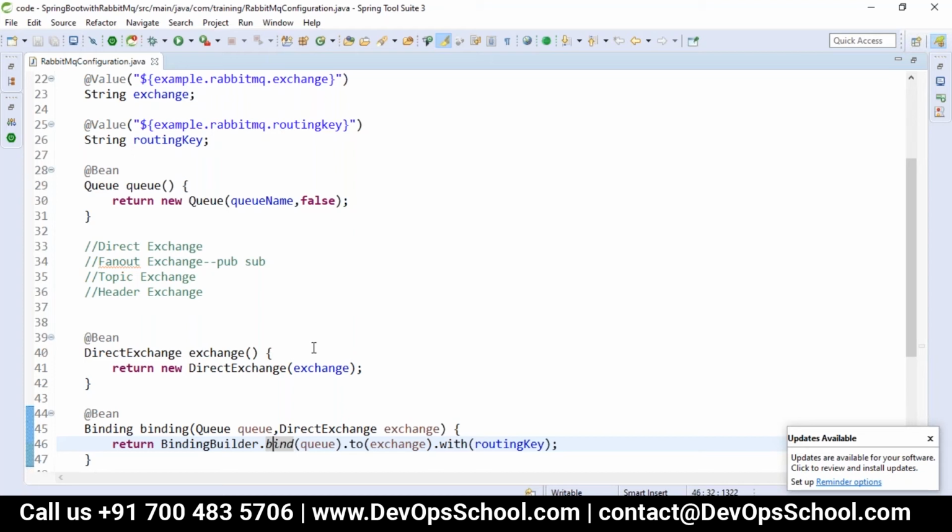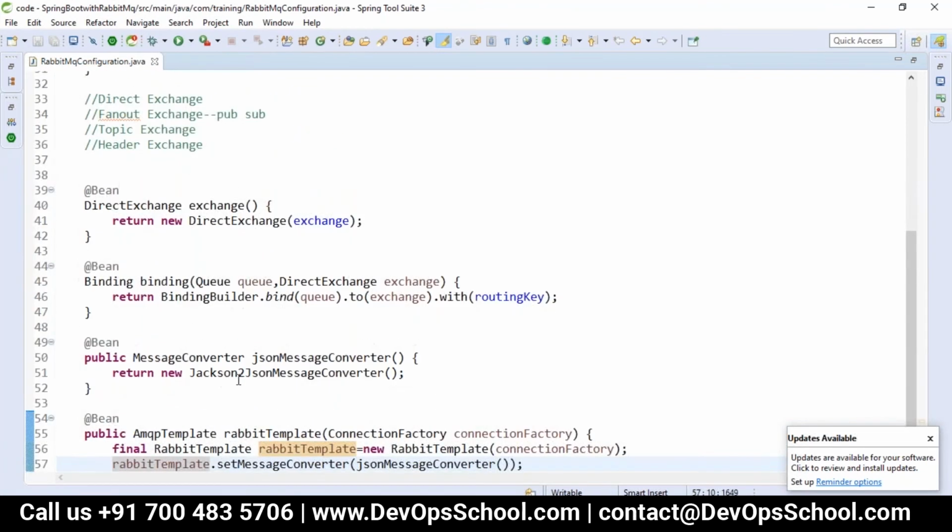The binding of your exchange to the queue should happen. Whenever a message is sent from Spring Boot, it does not directly go to the queue; it is sent to the message broker, then from there to the exchange, and from the exchange it is bound to the queue. For this we have to pass the queue and the direct exchange, using the BindingBuilder, and then we call the bind method.